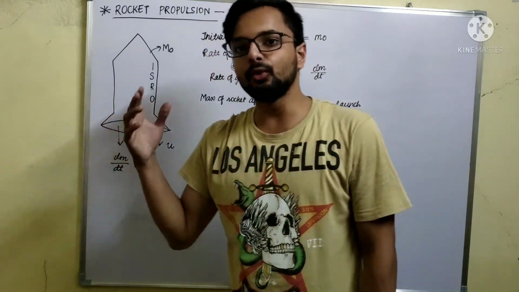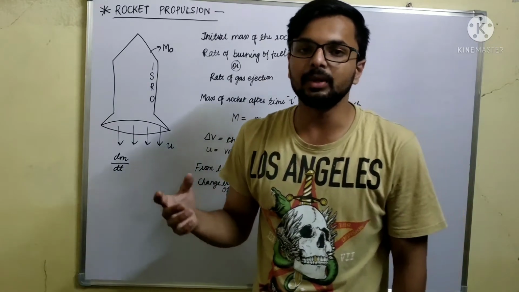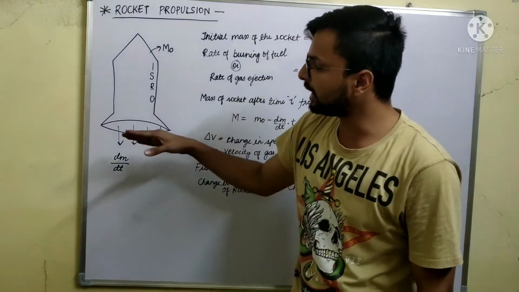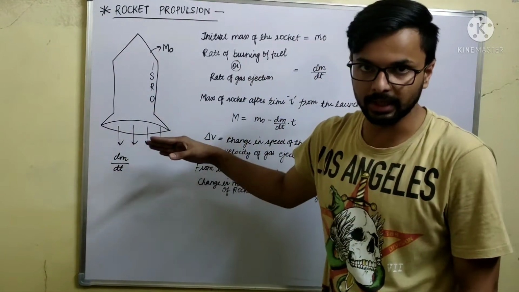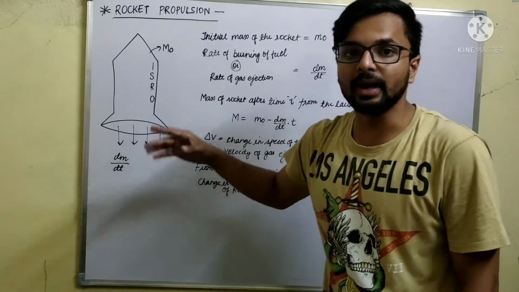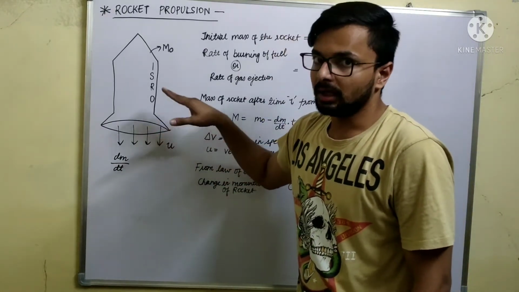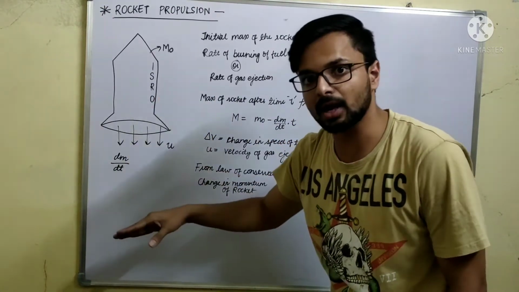When the fuel burns, the gases are produced at a very high temperature and pressure, which are ejected from the back of the rocket at a very high speed, and due to which there is a high change in momentum of the gases in the backward direction.